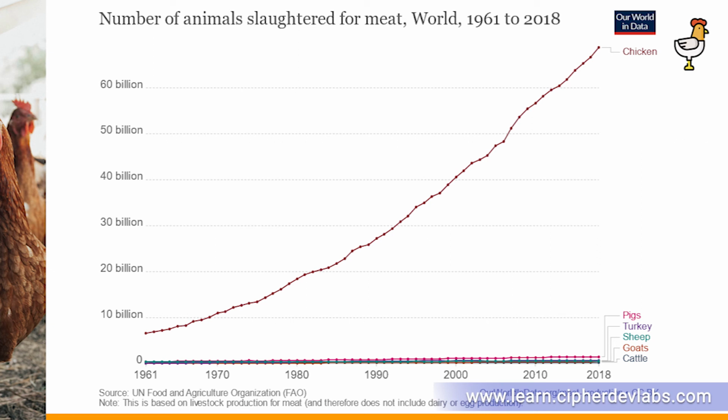So there's not a significant growth in terms of pigs, turkey, sheep, goats, and cattle, while there's an exponential growth of the consumption or the number of animals slaughtered, especially in terms of chickens.